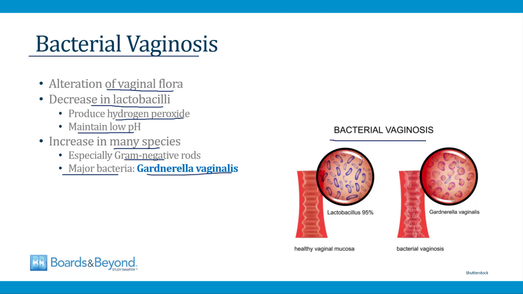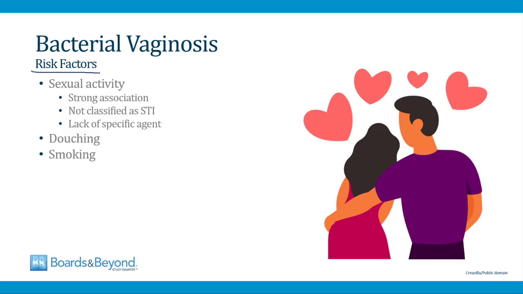And so this is depicted in this image on the slide. Normally you have lots of lactobacilli and a healthy vaginal mucosa with a very low pH because of these lactobacilli. In bacterial vaginosis, there's a decrease in the lactobacilli and there's an increase in other bacteria, including Gardnerella vaginalis. Some of the risk factors for BV are shown on this slide. First of all, it's strongly associated with sexual activity. It's very rare for this to occur in women who are not sexually active. It isn't classified as a sexually transmitted infection, and that's because there's not a specific agent whose transmission leads to the condition, but nevertheless this usually occurs in women who are sexually active. It's also associated with douching and with smoking.